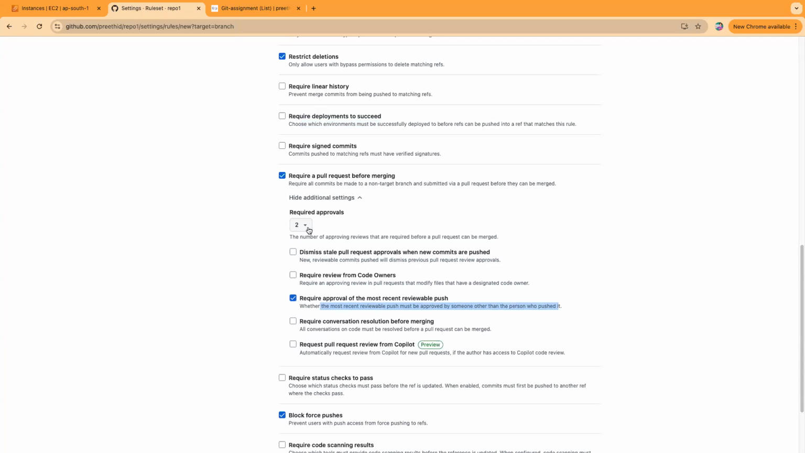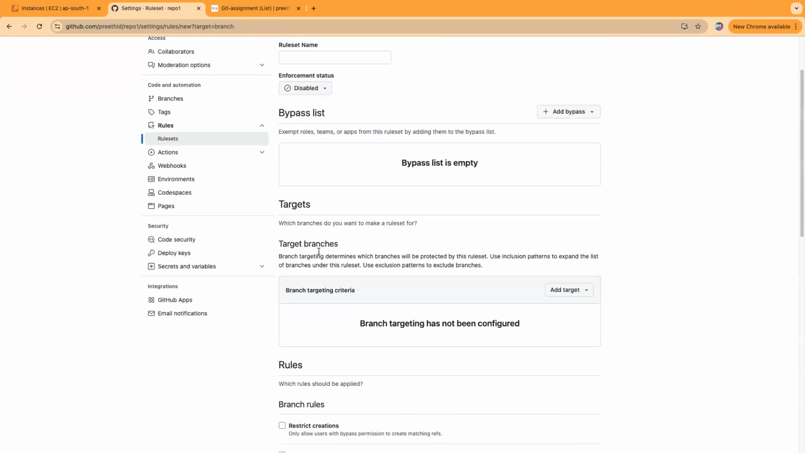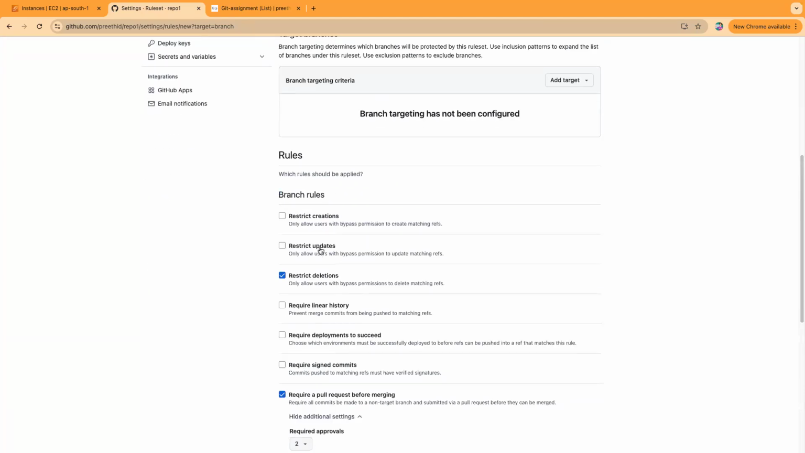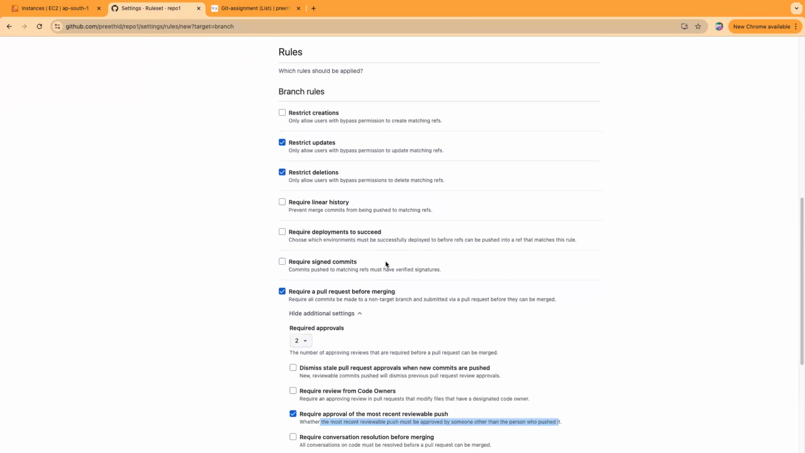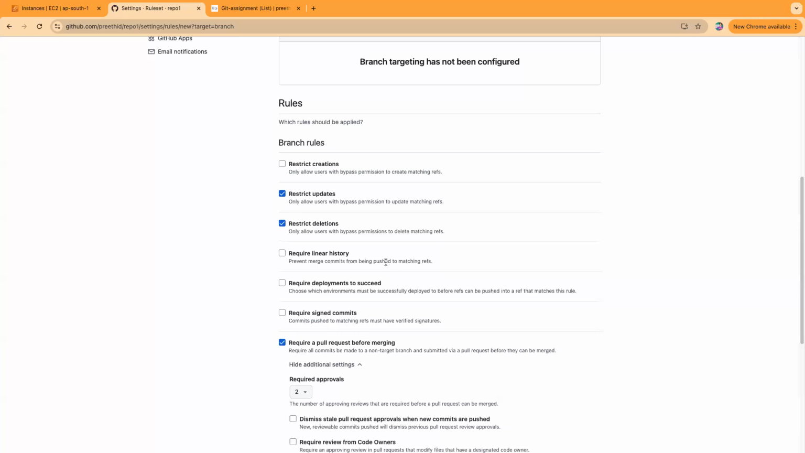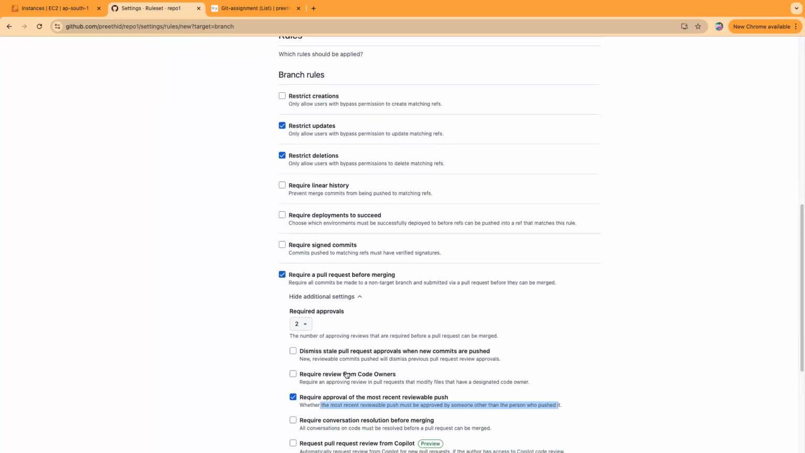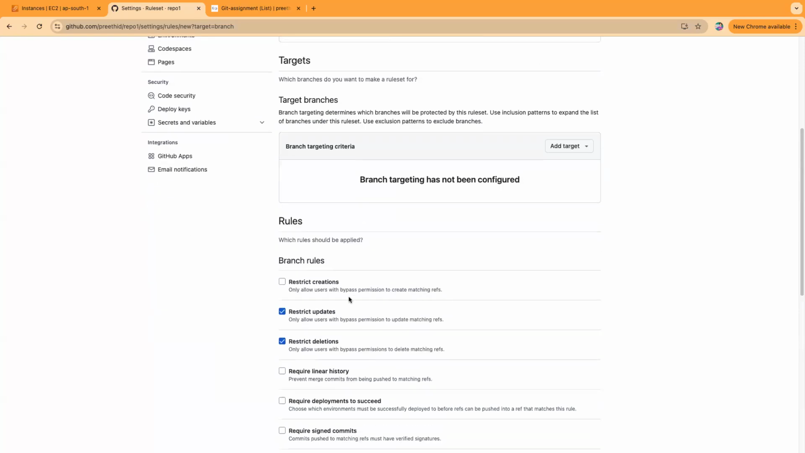Require pull request review. I think the second option is actually feasible. Require review from the code owners. In that require pull request before merging, there is a second option: require review from the code owners. This means if you are raising a PR, when you are choosing the reviewers, it should be code owners only. Whoever made the code, they should be the reviewers. If you want this, it is the option. I just added this, restrict updates.